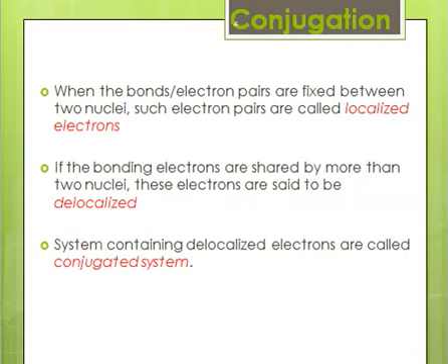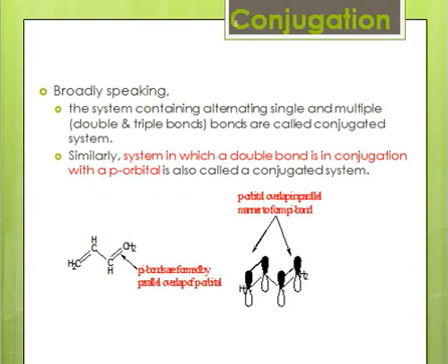In the previous lectures, we studied the concept of localized bonding and delocalized bonding. Whenever a bond or electrons are fixed between two atoms, such a bond or electrons are called localized electrons. And if the electrons or the bond are not fixed between two nuclei, we say that these are delocalized. We also studied that a system which has delocalized electrons is known as a conjugated system. Here we shall study the conjugated system.